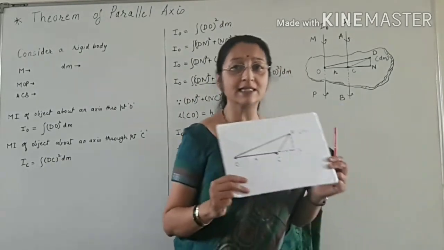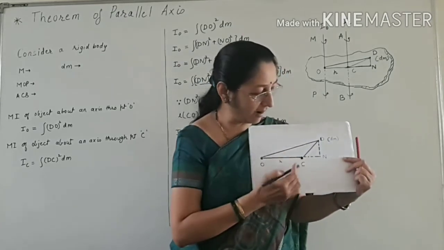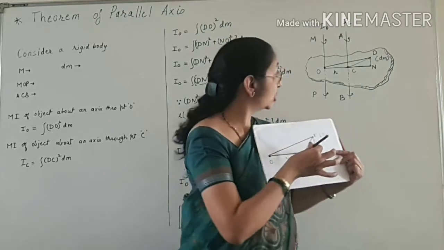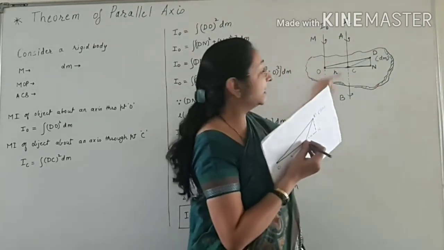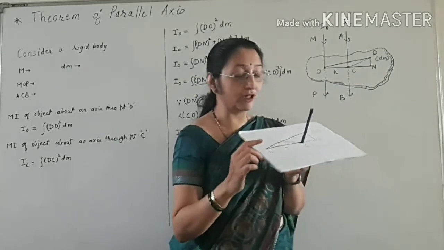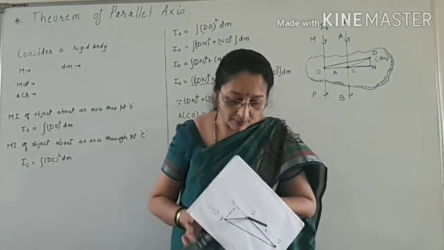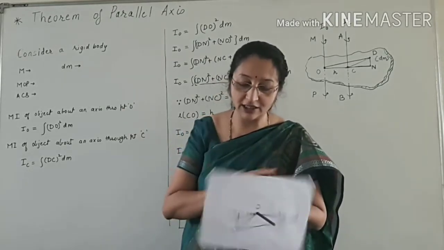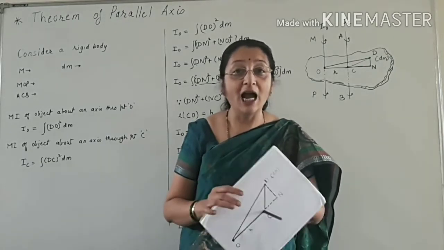So supposing this is a rigid body and this is the center of mass of the rigid body and this is the axis of rotation ACB. So this is the axis of rotation ACB and the rigid body is rotating about this axis of rotation in this way. Then the moment of inertia is called IC.